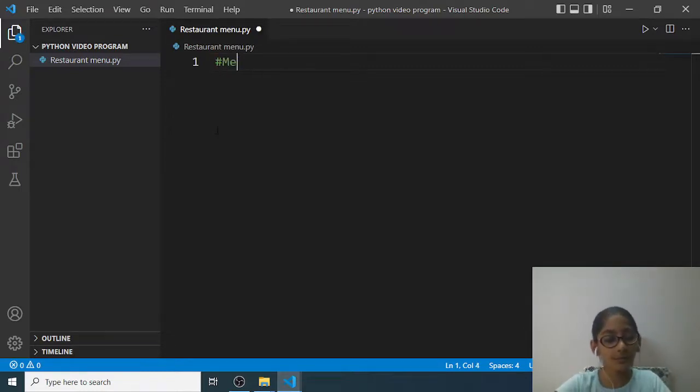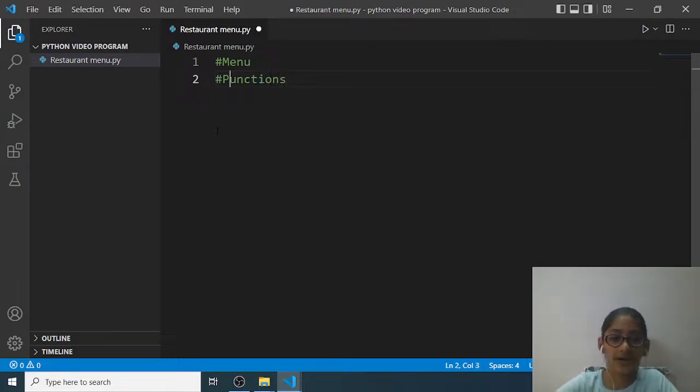So here we will have three main things. First will be the menu, where we will print the menu. Next is functions. We'll have many functions in this program. Sorry, I wrote functions wrong, it's functions. Next is the main thing, where we will call all the functions one by one, and then print and run the program. Okay, so let's start with the menu.